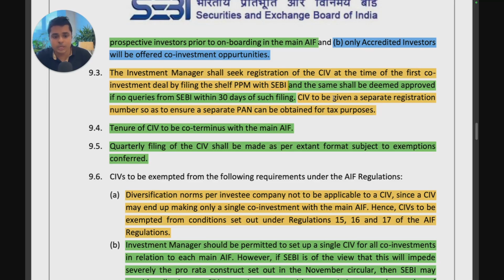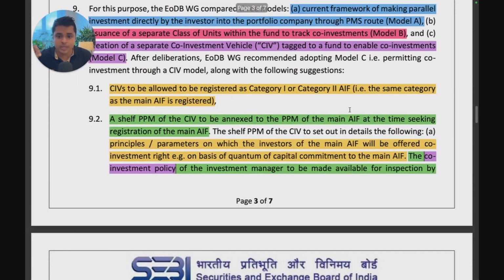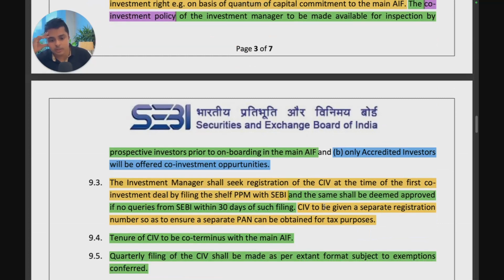The co-investment vehicle shall be given a separate registration number so as to ensure a separate PAN to be obtained for tax purposes. The good thing is that they are also suggesting that it will be registered as a CAT 1 and 2 AIF. So from a tax perspective, if the co-investment vehicle has a separate PAN, that would give the co-investment vehicle also a pass-through structure, which is helpful. Category 1 and 2 AIFs have a pass-through structure, which basically says that there's no tax paid at the fund level for any income except business income. Only on business income you'll pay tax at the fund level. All other income will be passed through. You will just, as a manager, have to withhold certain tax.